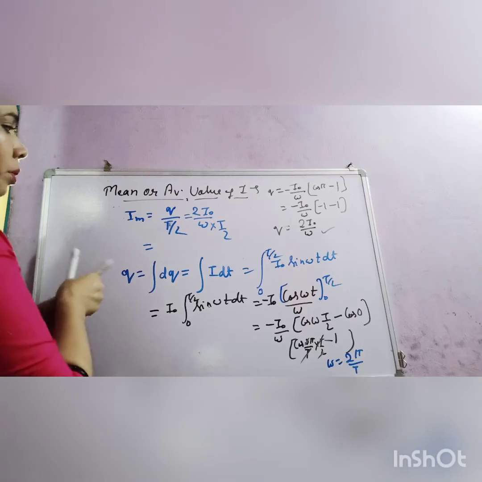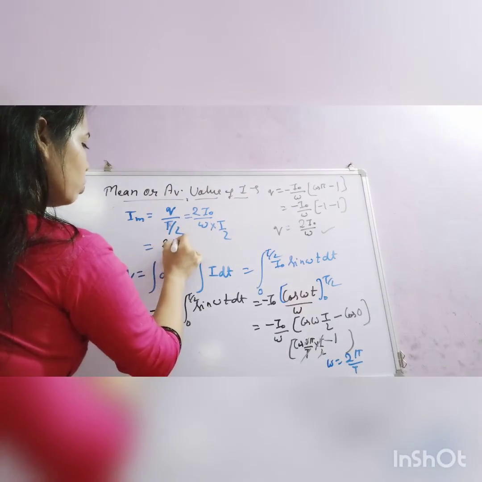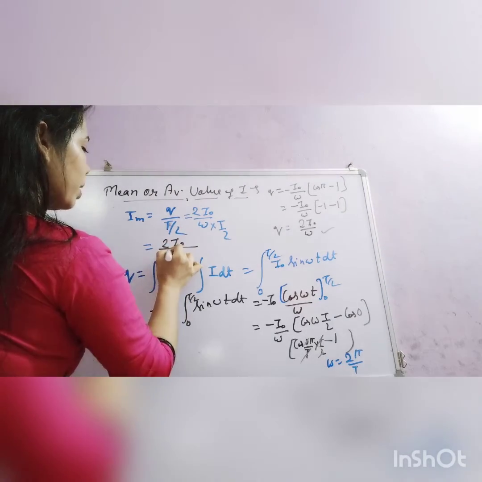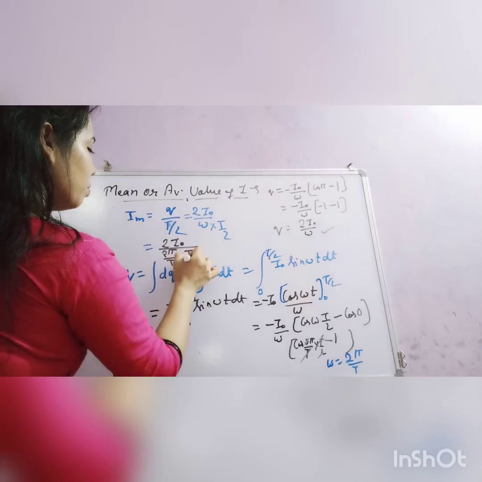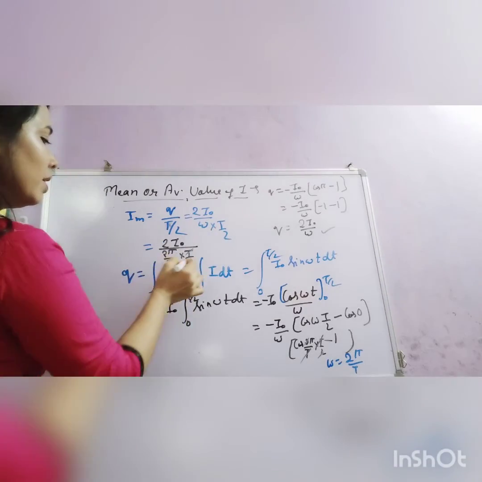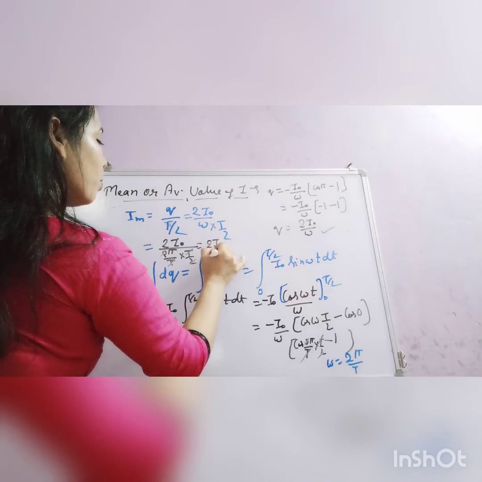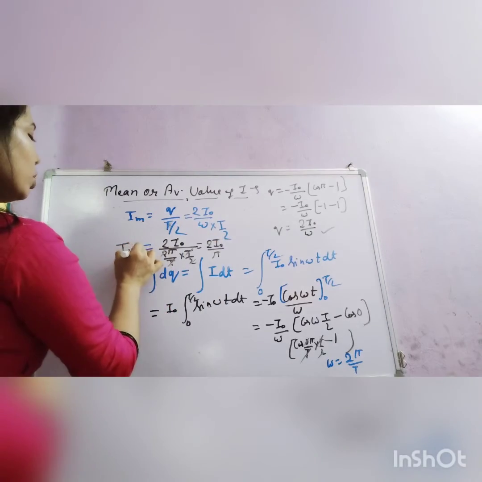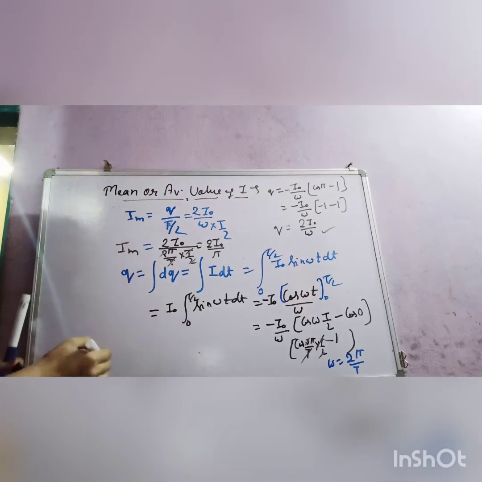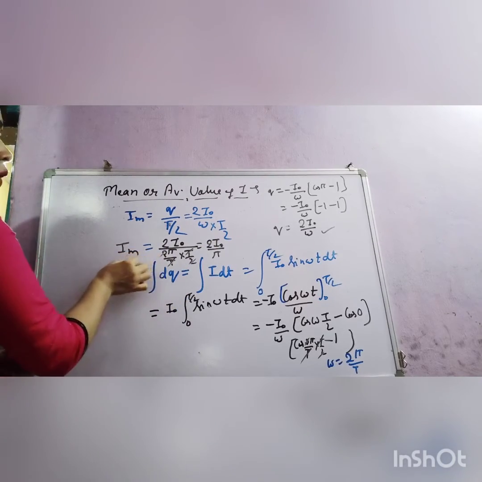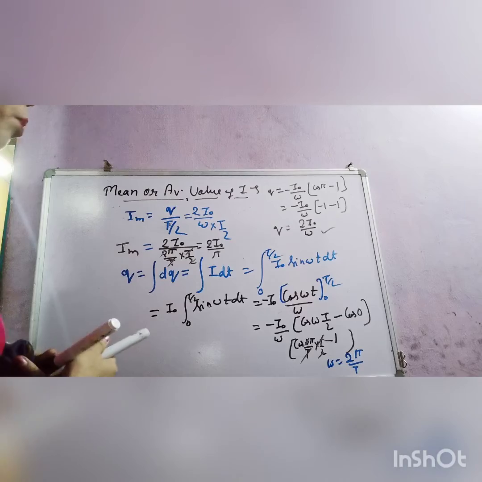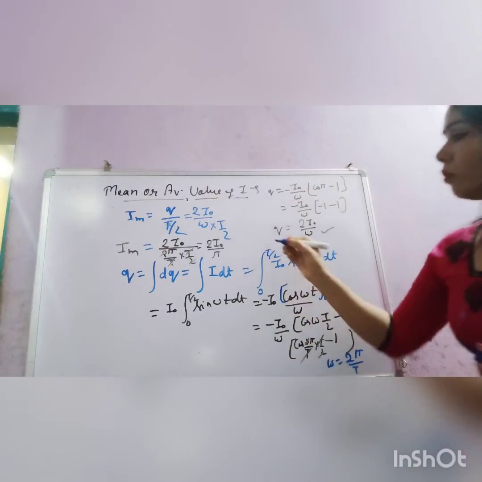Now I will substitute the value of omega. What is the value of omega? Omega equals 2 pi by T. So 2 I0 upon 2 pi by T, into T by 2. So T cancels and this 2 cancels. What you got is 2 I0 upon pi. So I mean equals 2 I0 upon pi. This mean value of current is 2 I0 upon pi.